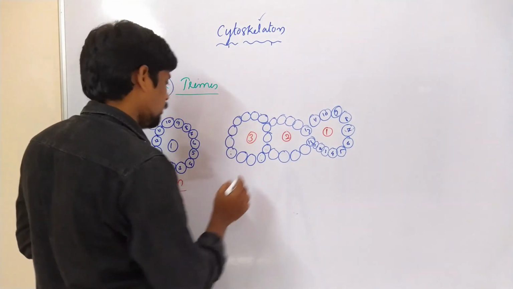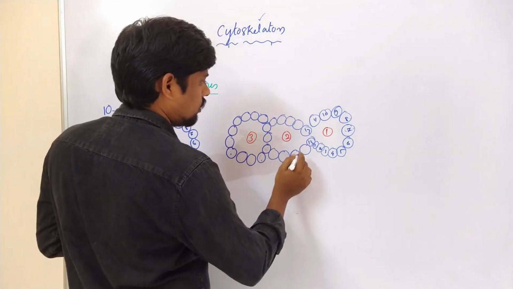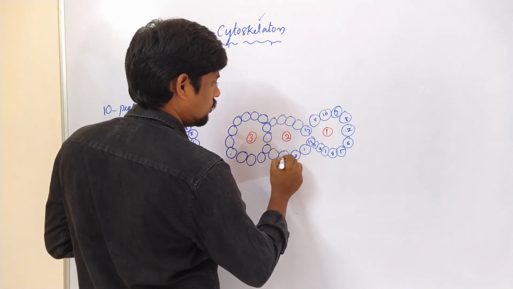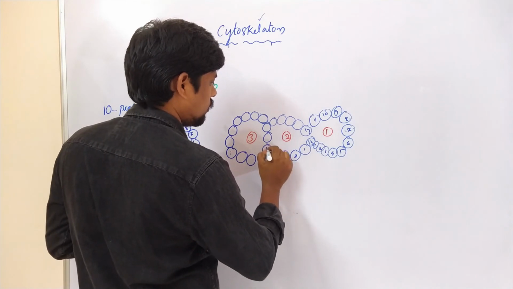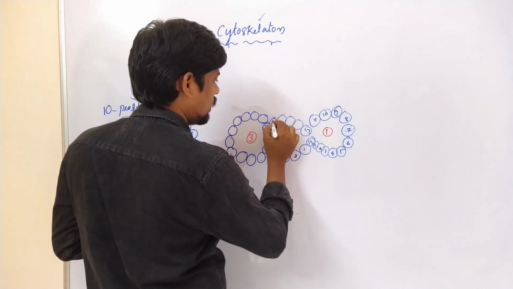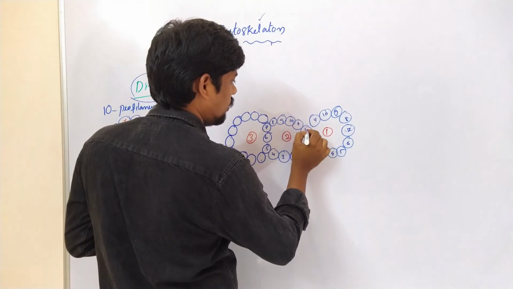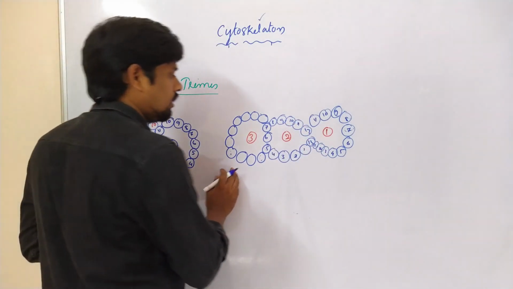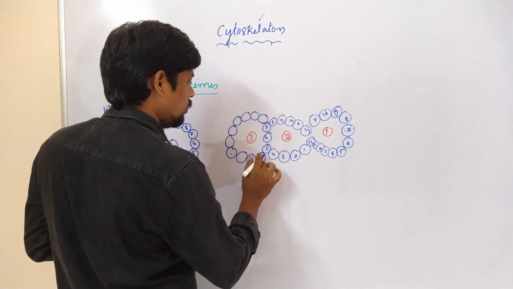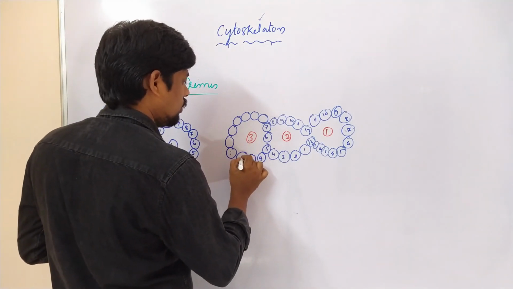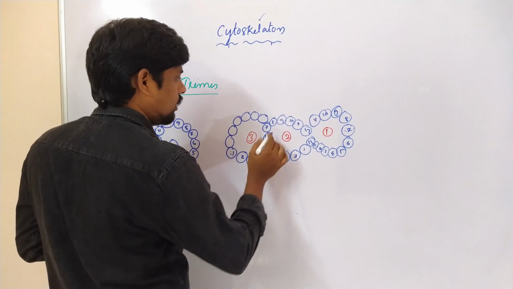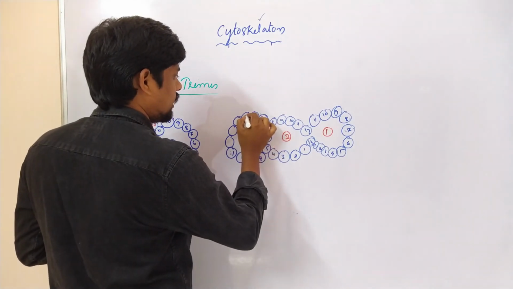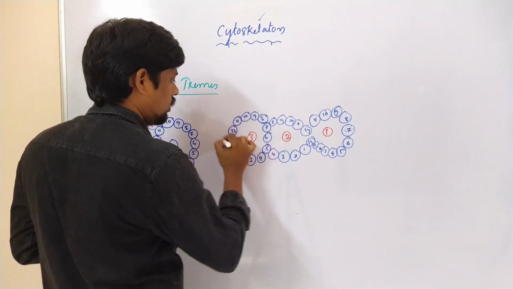Again, you can write here 1 to 13. Again, you write here 5, 4, 3, 2, 1, 7, 8, 9, 10, 11, 12, 13.